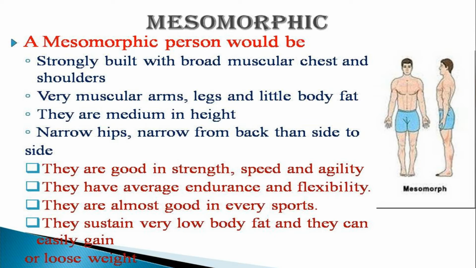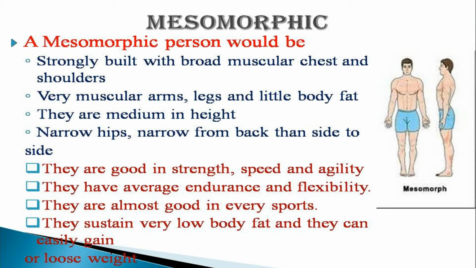The mesomorphic body type is good in strength, good in speed and good in agility. They have average endurance and flexibility too. This body type has average flexibility also. They are almost good in every sport. The person who has a mesomorphic body type is almost good in every sport. They sustain very low body fat and they can easily gain or lose weight. You are clear with this, students?